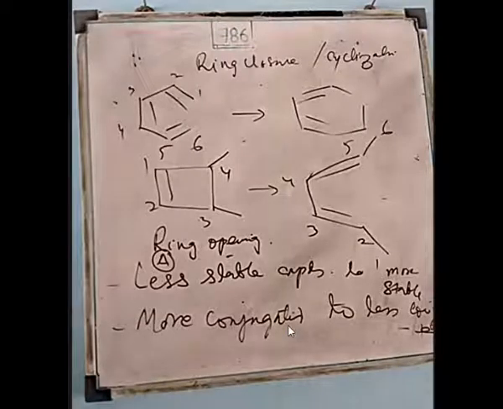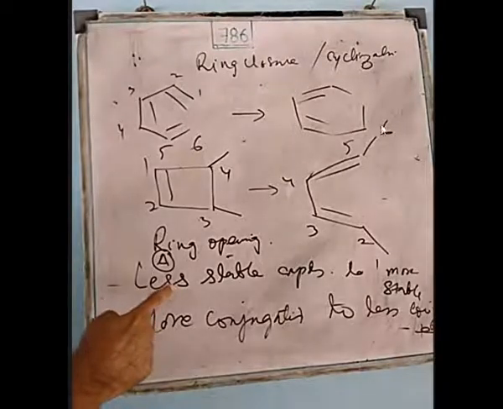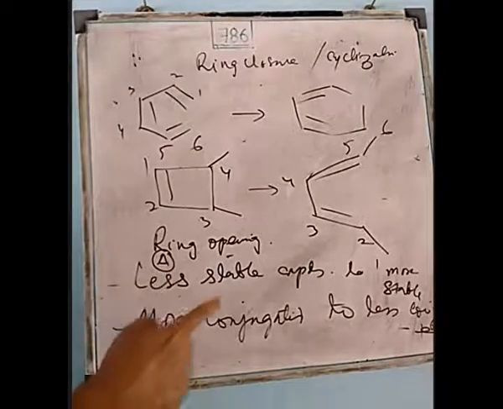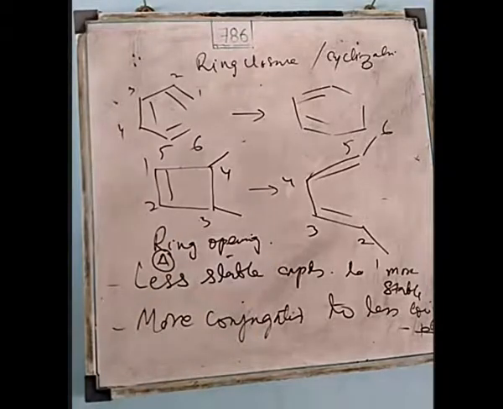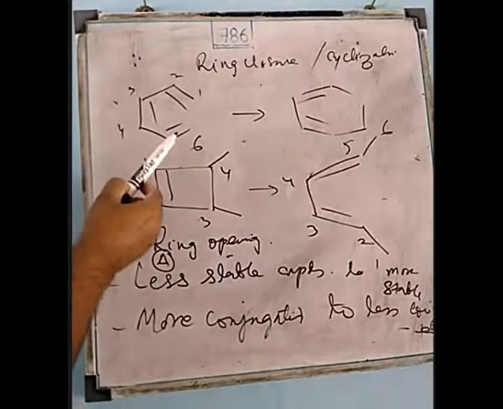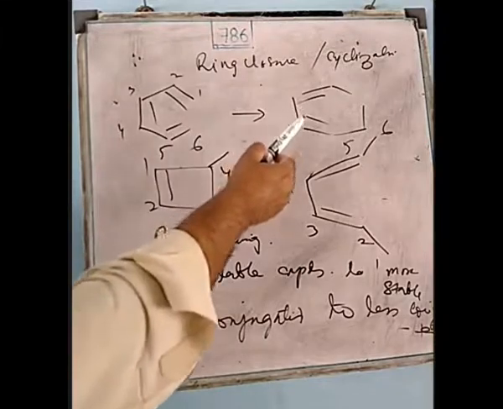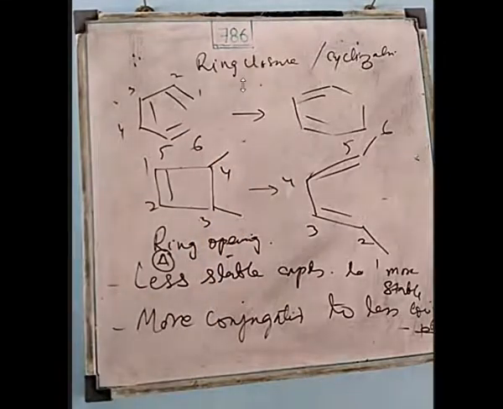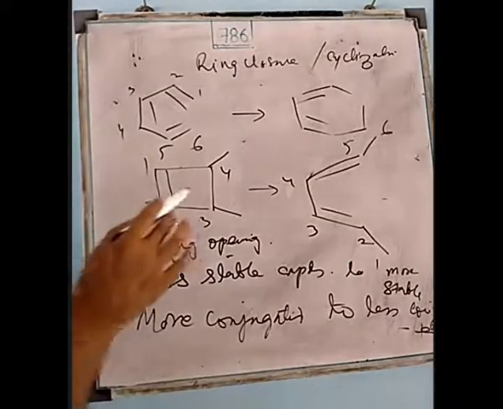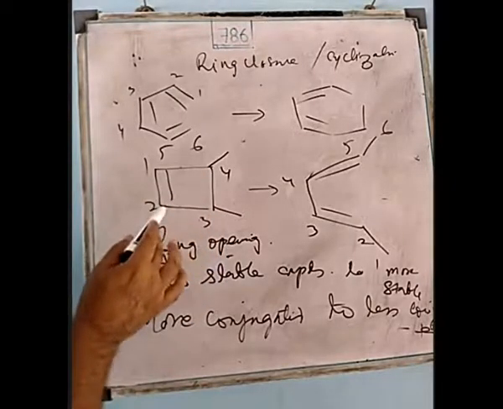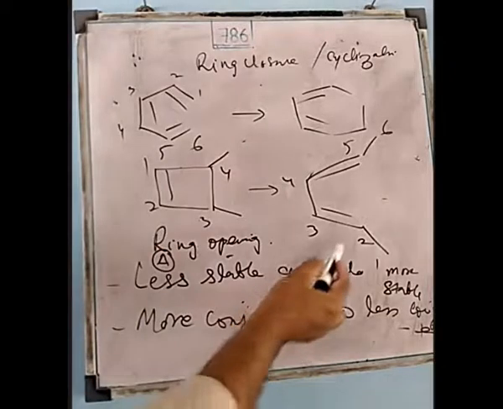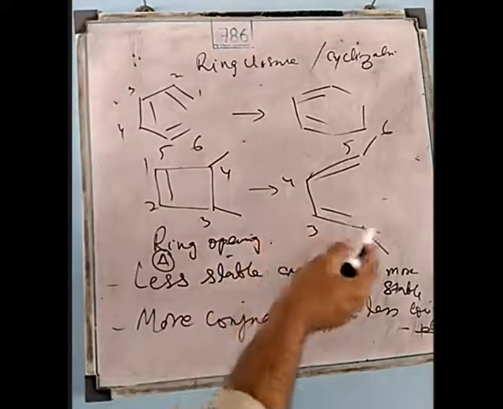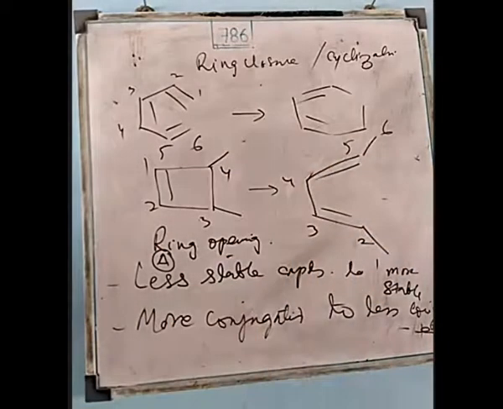Otherwise, we say here in the thermal reaction, less stable compounds go to the more stable. Just like here, hexatriene is converted into cyclohexadiene by cyclization. Cyclic compounds are more stable than the open chain. But here in this case, 3,4-dimethyl cyclobutene is converted into 2,4-hexadiene. That is open chain, but we said it is more stable. That is why the reaction is taking place.